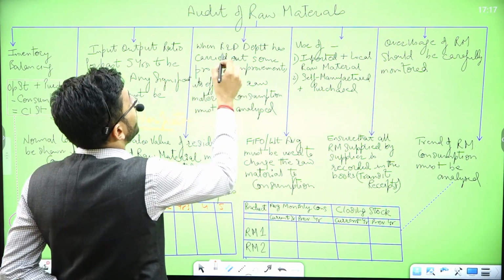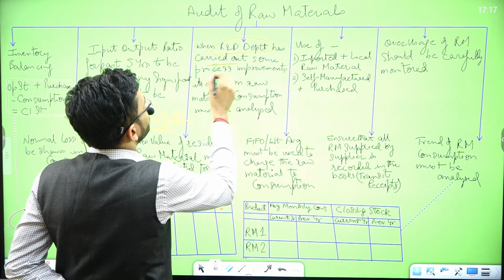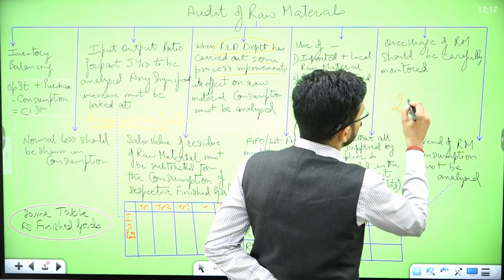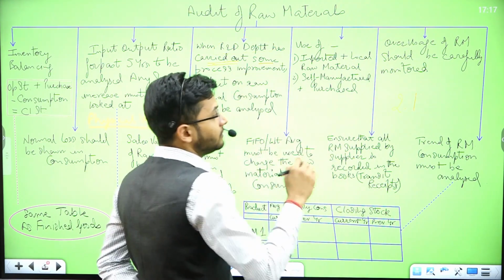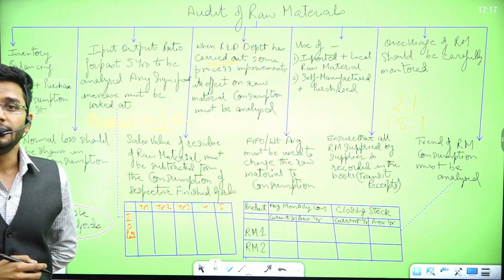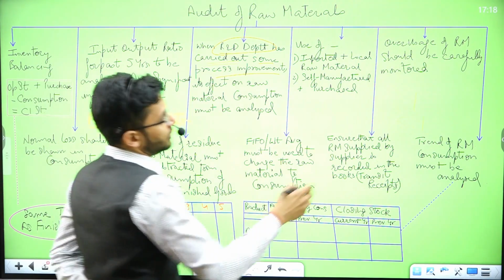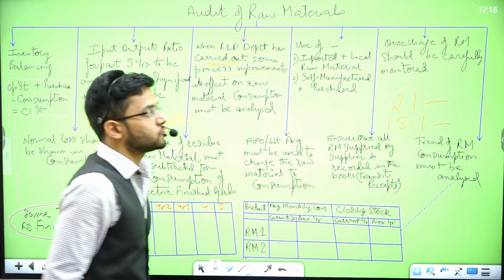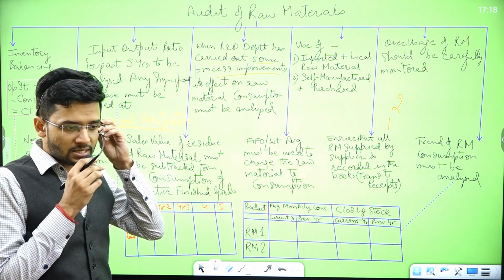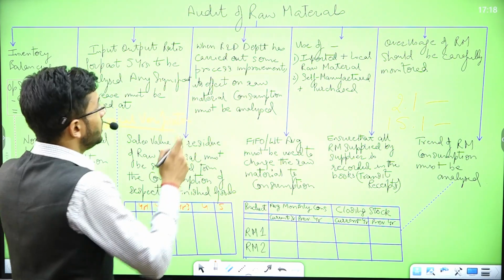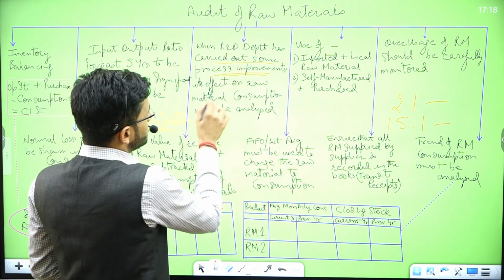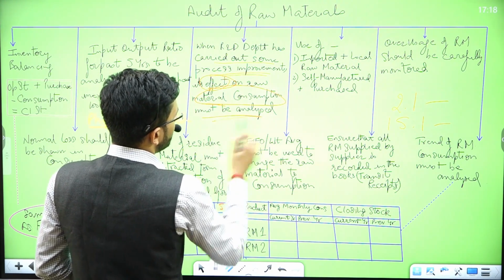So suppose the R&D department has carried on some process improvement, which means that the input output ratio of 2:1, which was there earlier, is now 1.5:1. That is the R&D department's process improvement which they have done during the current year. Now if they have done this kind of process improvement in the current year, guys, then its effect on raw material consumption must be analyzed.